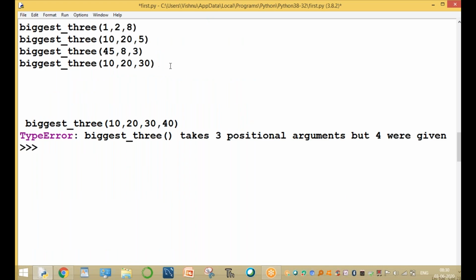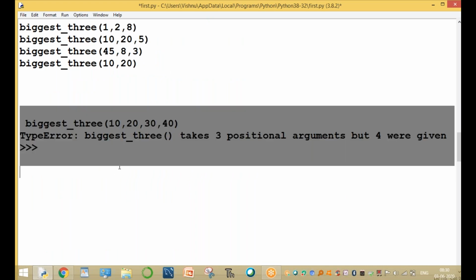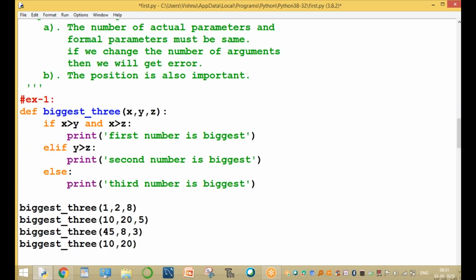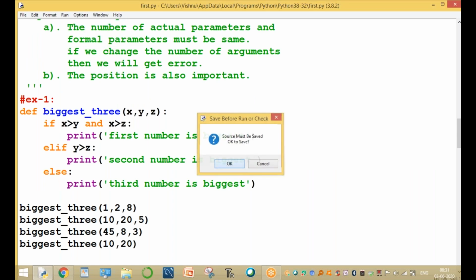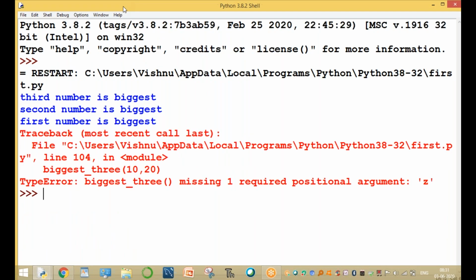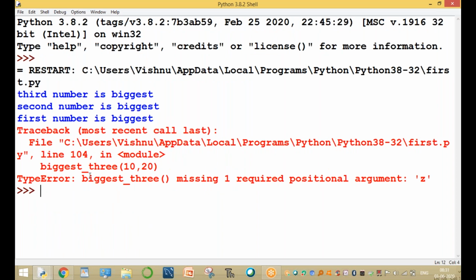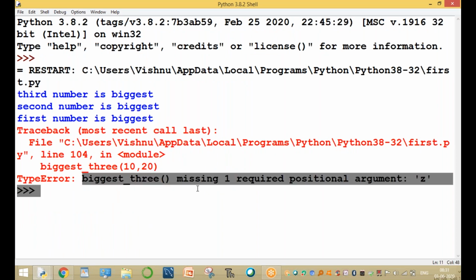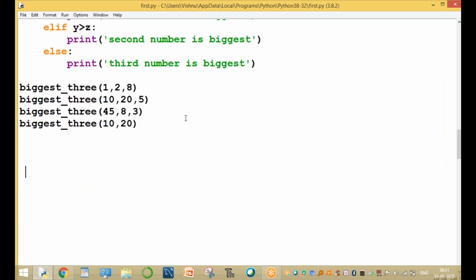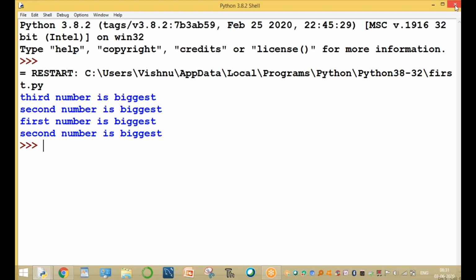For example, assume the function takes 4 arguments and you give 2. Then what happens? Here also it is wrong. It says one required positional argument is missing. In the previous example the number was not correct, but here I'm missing one required argument. Execute it. And here is our correct example, because the number is very important and the position is also important.